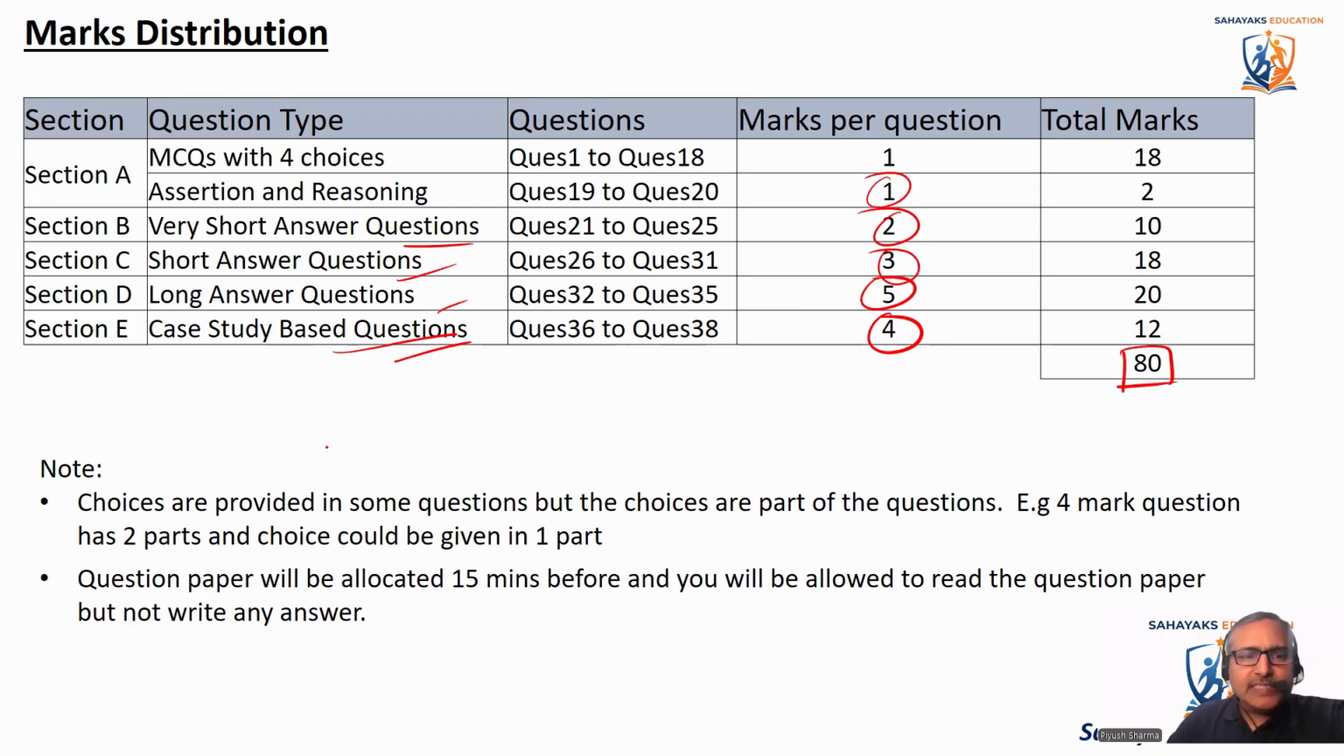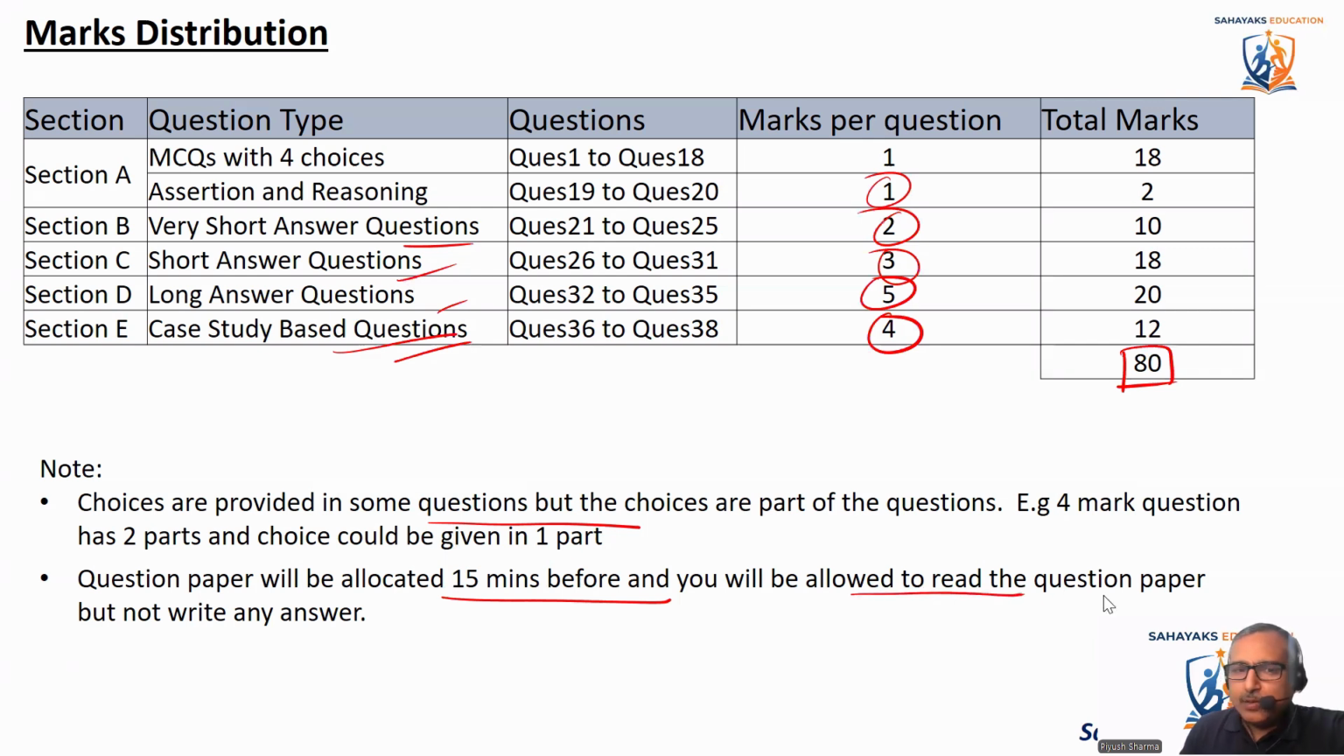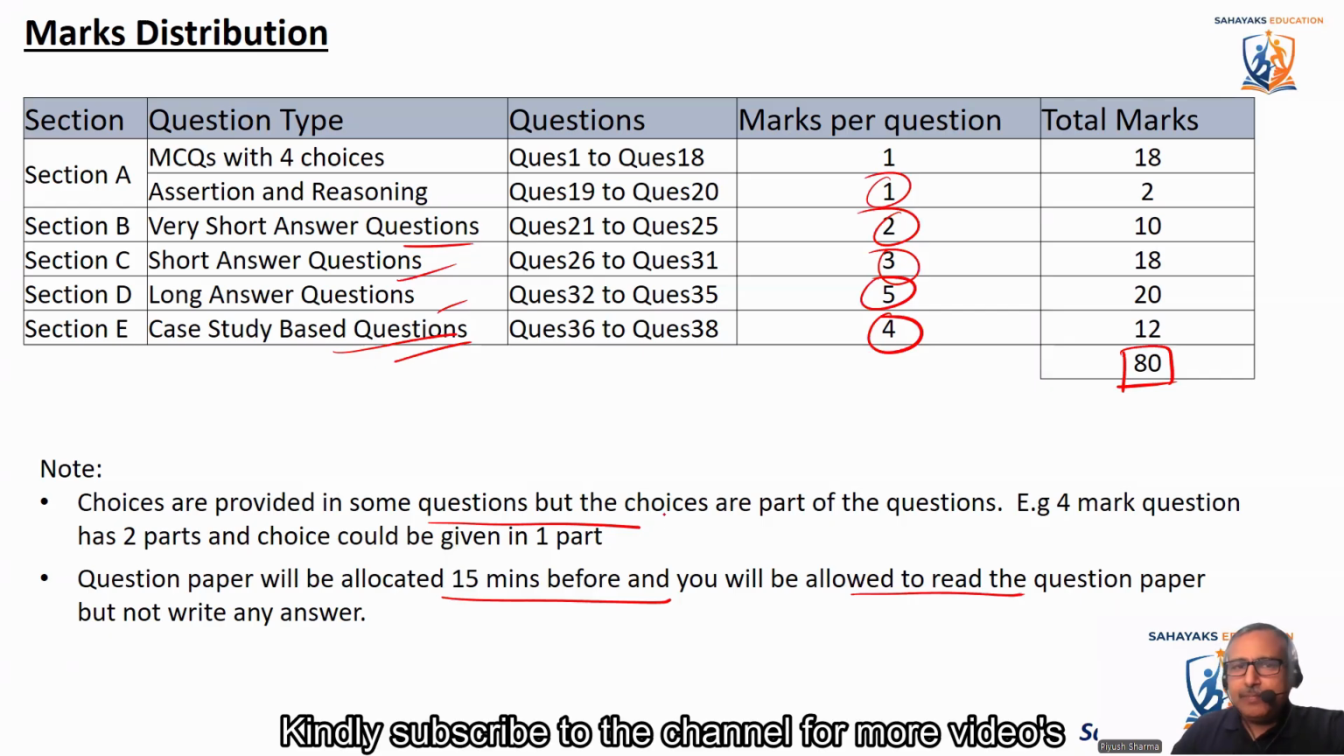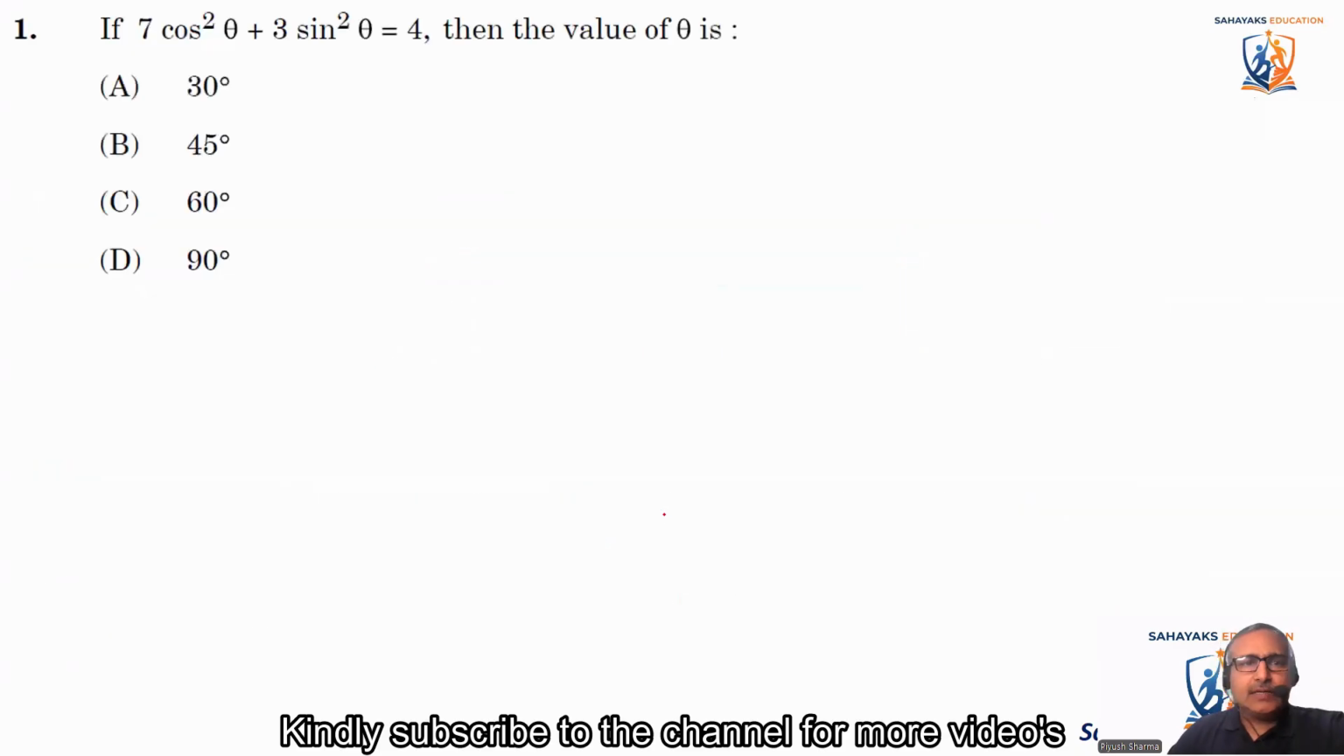Okay. And please remember that choices are provided in some questions, but for a complete question, there is no choice. Some part of the question can have choices. Okay, the question paper will be given to you 15 minutes before the exam. Please read through the question paper, okay, and make your strategy on how you're going to appear for the exam. Okay, so without wasting time, let's start.